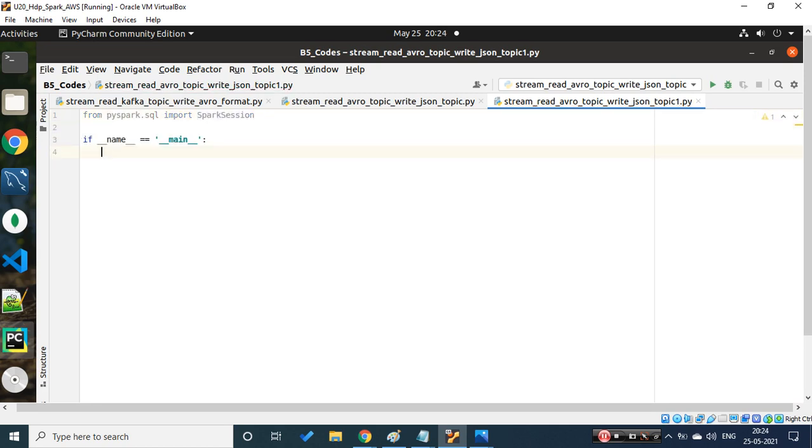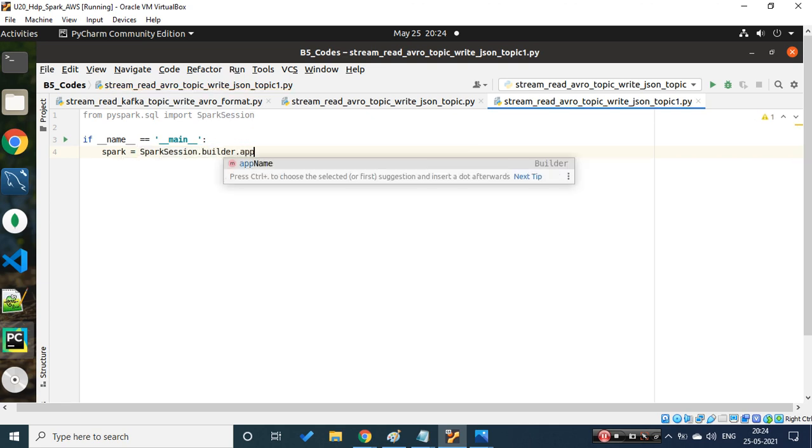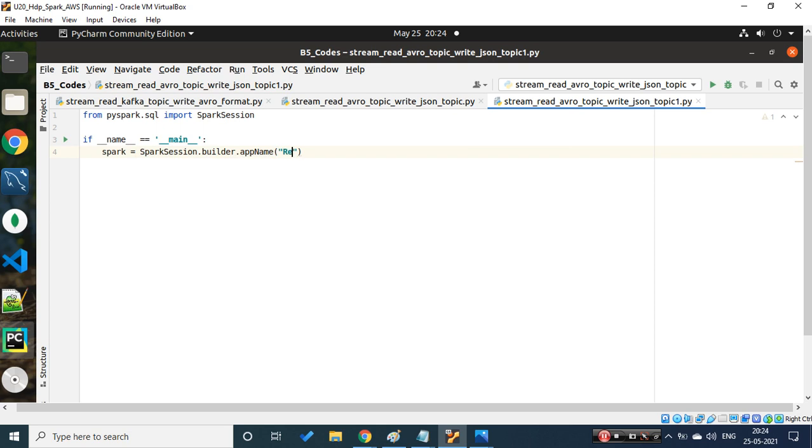I'm trying to create a main for me. In this I'm trying to build my Spark, which will be acting as a driver program in my Spark architecture. So SparkSession.builder. Let's give some application name, let's say read avro write JSON. That's what I'm trying to perform. Master, which is nothing but, as of now, I'm trying to use my local resources. You can either use all the resources or you can specify some numbers, so don't worry about that as of now. And getOrCreate, it's just a method. Let's make the code neat and clean so that it can be viewed in a single go. That's what we started from yesterday.